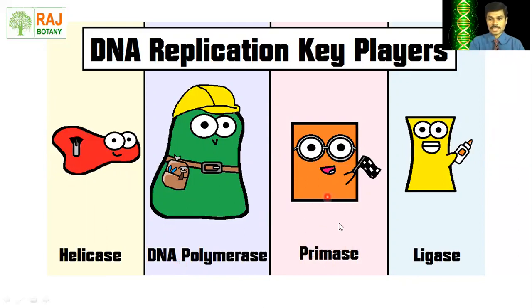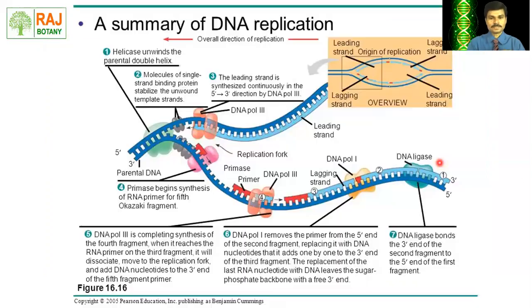Then the primase enzyme synthesizes the primer, and that primer guides the DNA polymerase enzyme to act at a proper place. Then the ligase enzyme joins the Okazaki fragments and there is formation of the lagging strand.